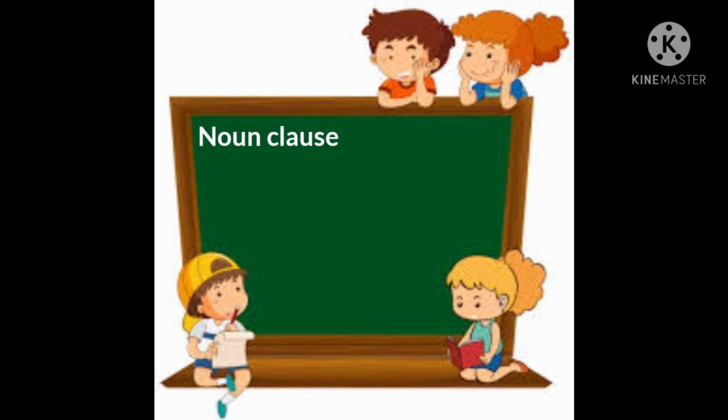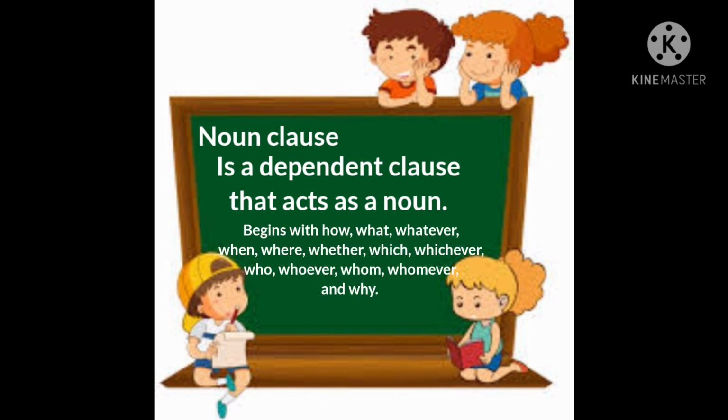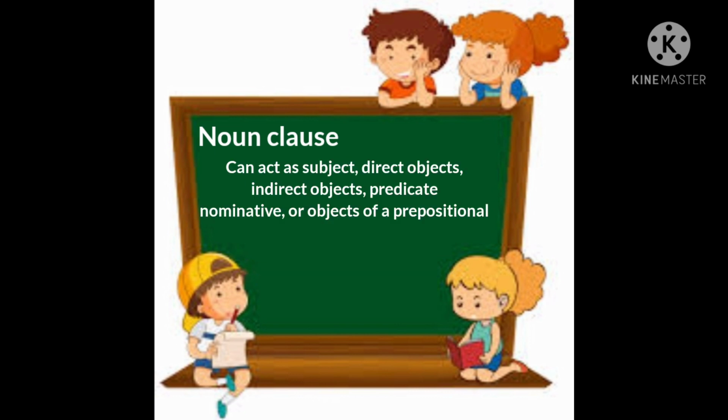Now, what is a noun clause? So, a noun clause is a dependent clause that acts as a noun. Noun clauses begin with words such as how, that, what, whatever, when, where, whether, which, whichever, who, whoever, whom, whomever, and why. Noun clauses can act as subjects, direct objects, indirect objects, predicate nominatives, or object of a preposition.